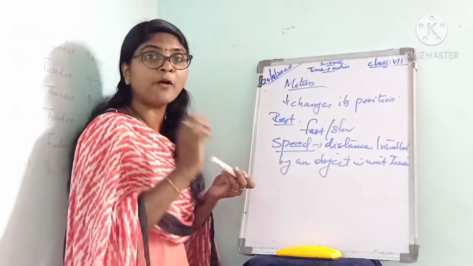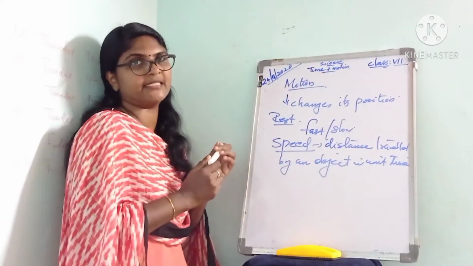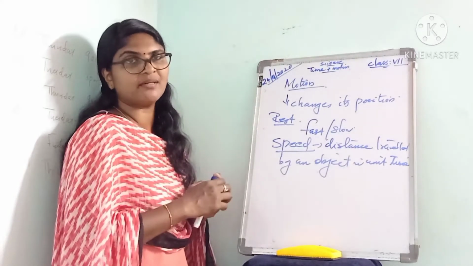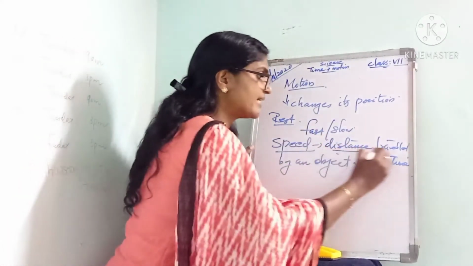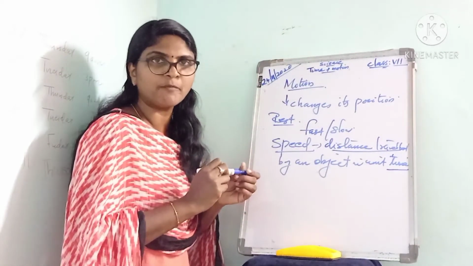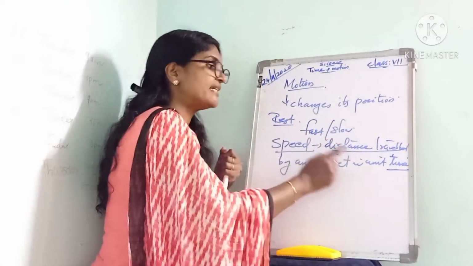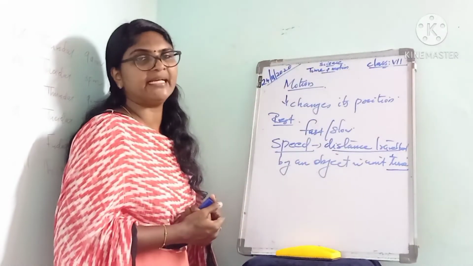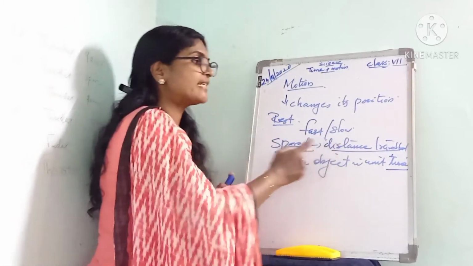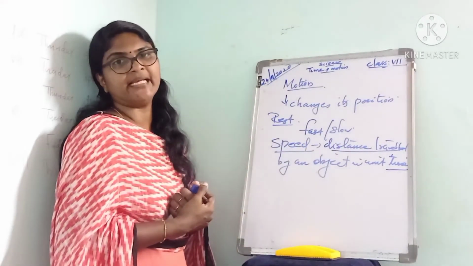The speed of an object depends on two factors: the distance travelled and the time taken.